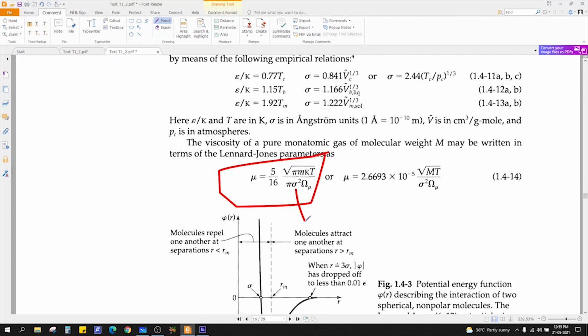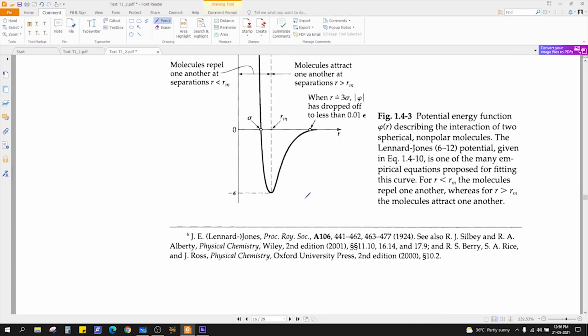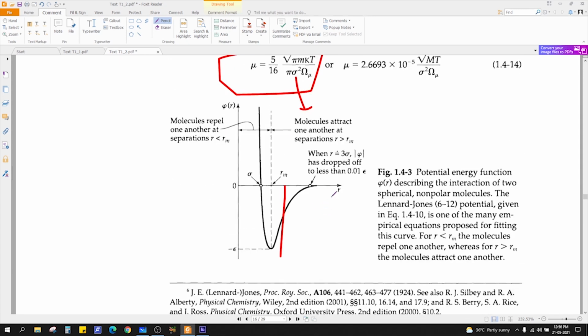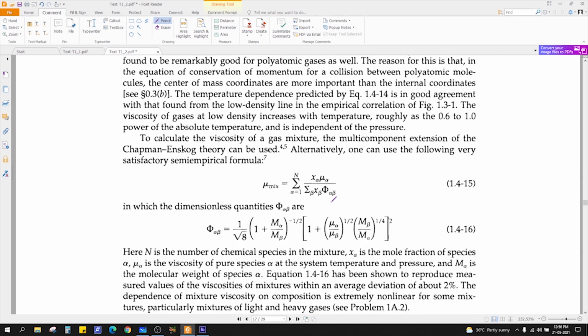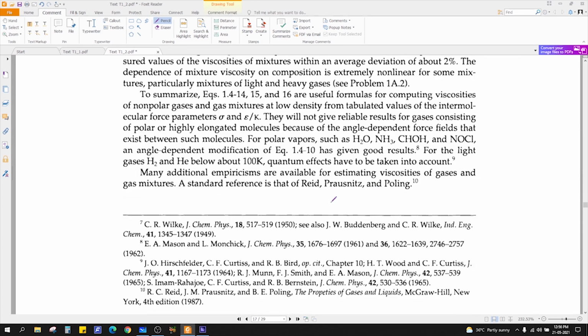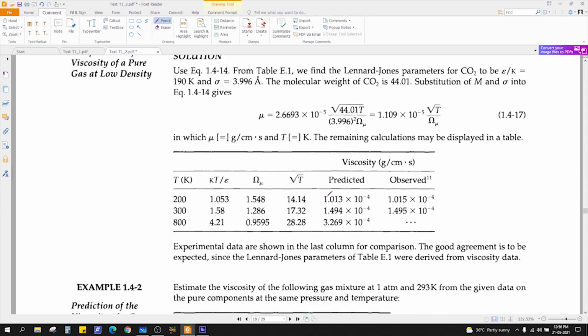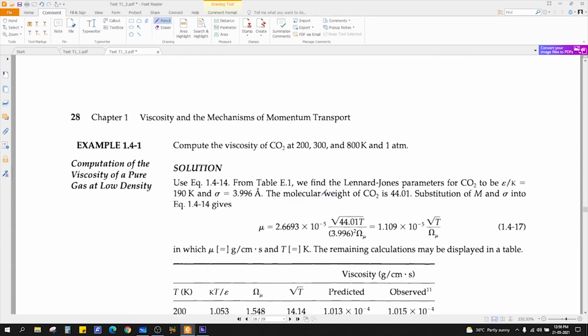Here it is sigma, and K, this is your well height epsilon. This is sigma. There are also certain correlations. You can go through this example on how to estimate the viscosity using the Lennard-Jones potential.